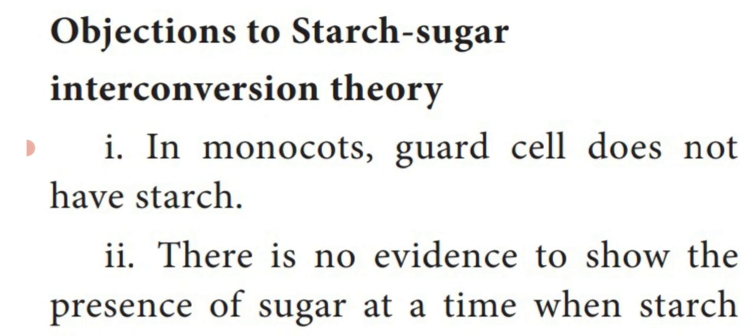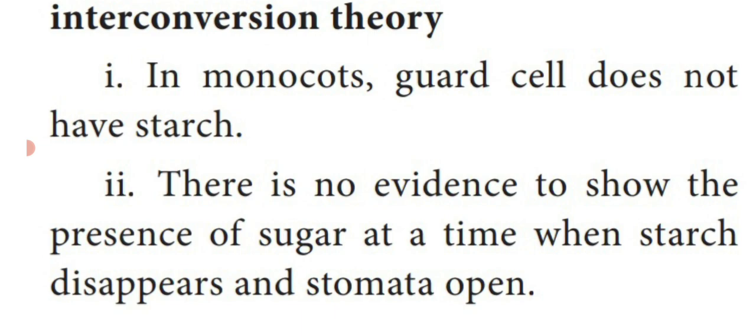This theory also has some limitations, that is objections. First one, in monocots, guard cells do not have starch. That is the main thing: there is no starch in the guard cell in monocot plants. The next one, there is no evidence to show the presence of sugar in the guard cell when starch disappears and the stomata open. So these two are the limitations of the interconversion theory.